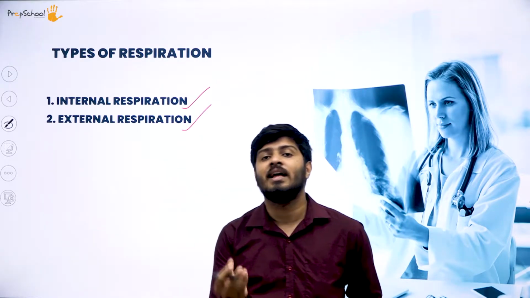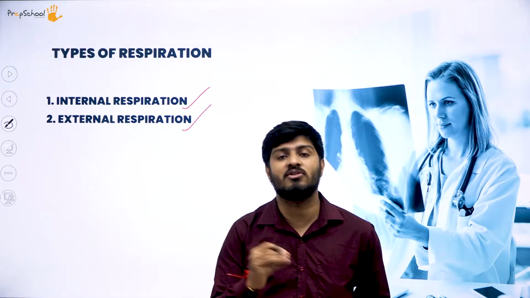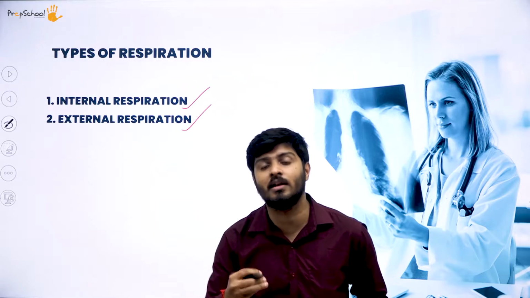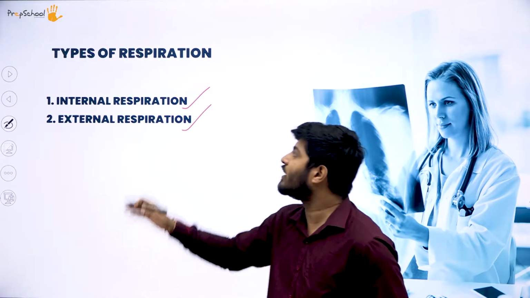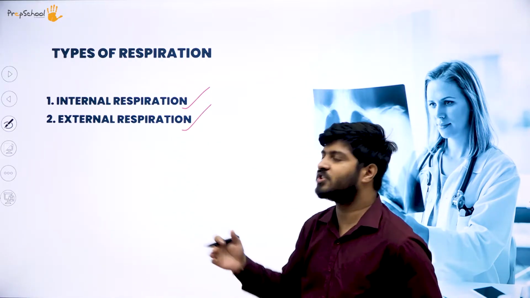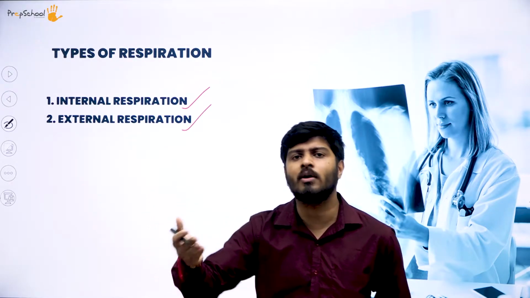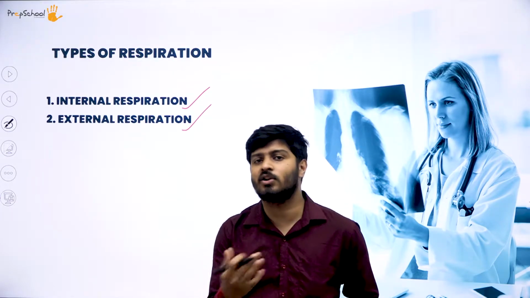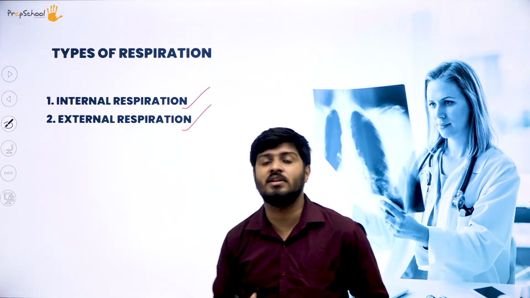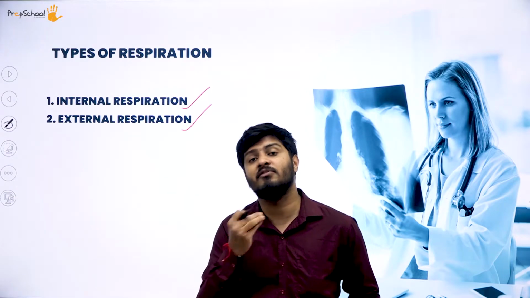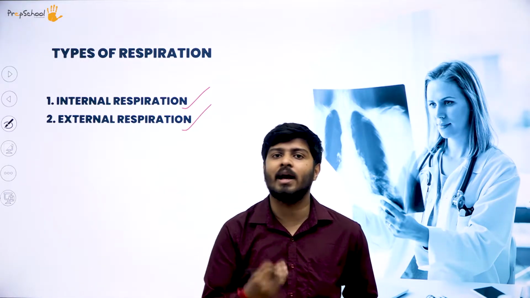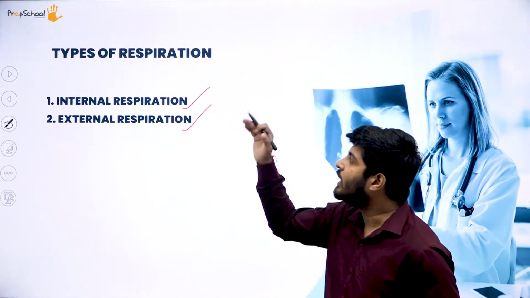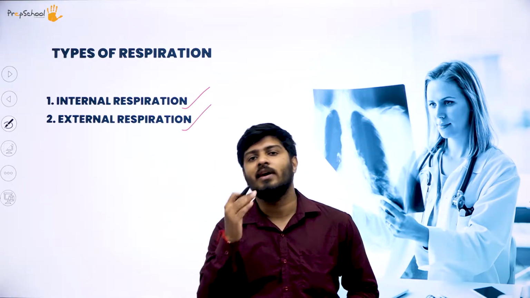Internal respiration is the exchange of oxygen and carbon dioxide and the various micro-level processes that go on after respiration inside the lungs, okay? So that's called internal respiration. External respiration is more of a regular respiration that we talk about in day-to-day life, that is taking oxygen from outside and the lungs processing it. But internal respiration is more of a cellular and physiological level processing of your air or oxygen, okay? So these were two different types of respiration: internal and external.